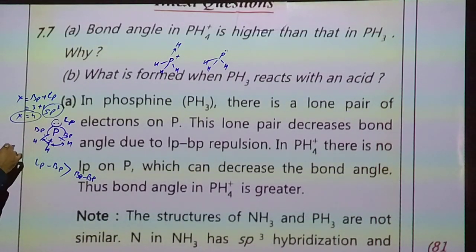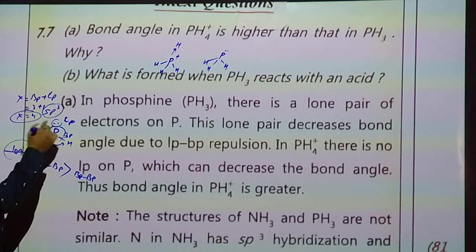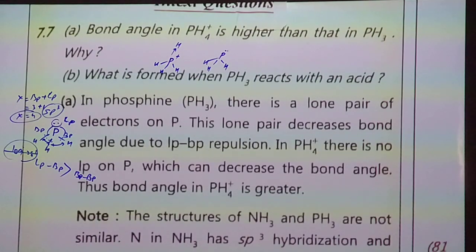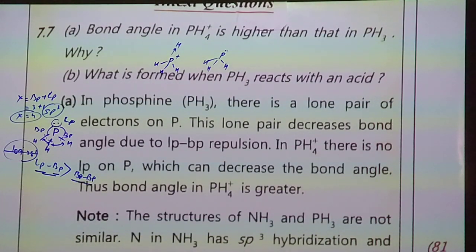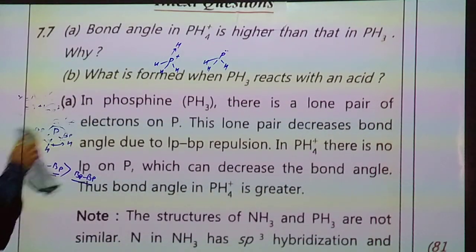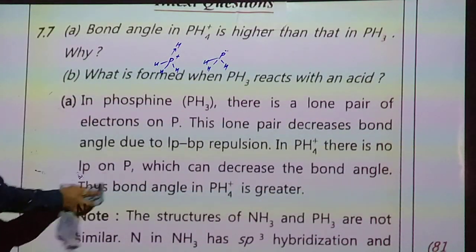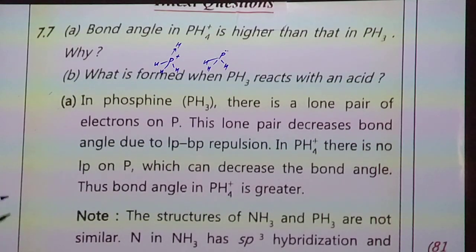It should be 109.28 degrees, but it is less due to the one lone pair. The lone pair repels the bonding pairs more, so the bond angle slightly decreases. In the phosphonium ion, there is no lone pair on phosphorus that can decrease the bond angle. Thus the bond angle in the phosphonium ion is greater.